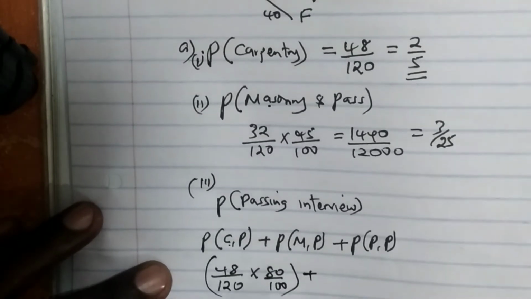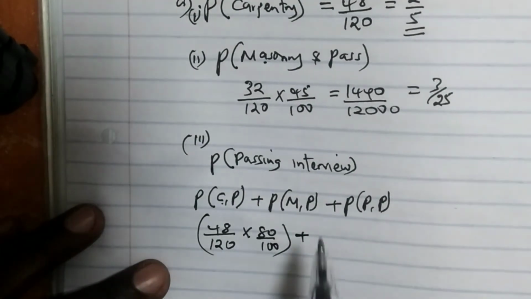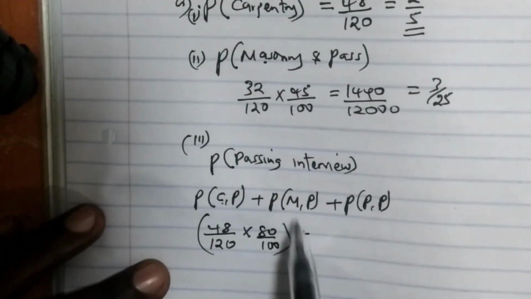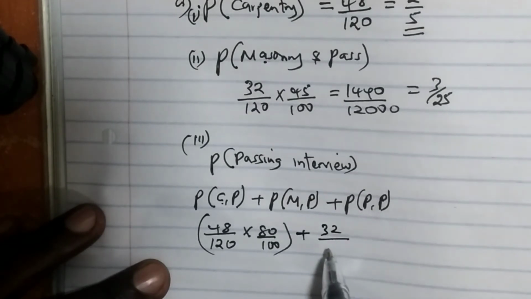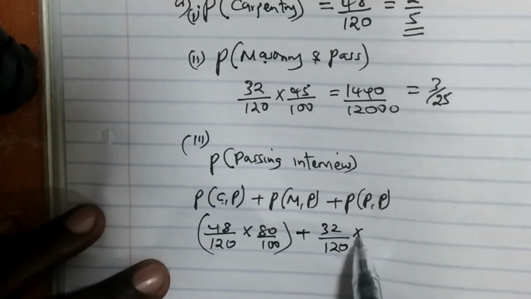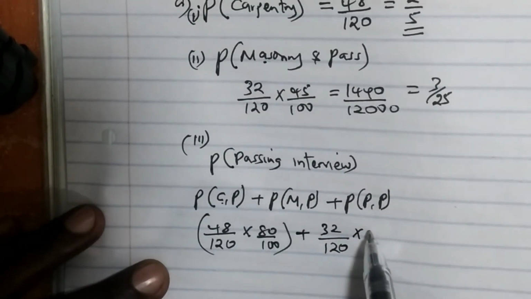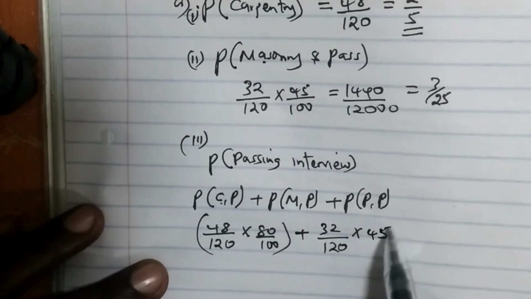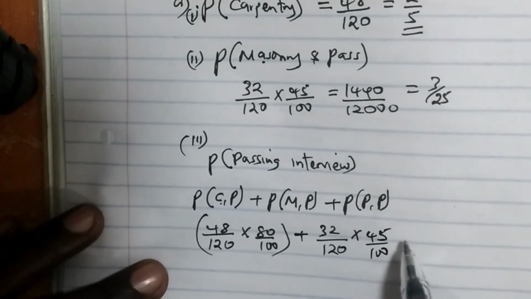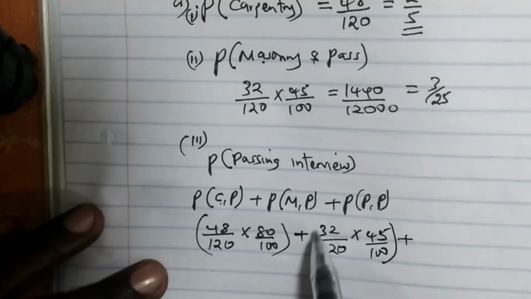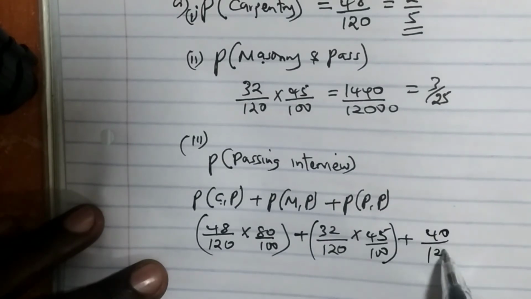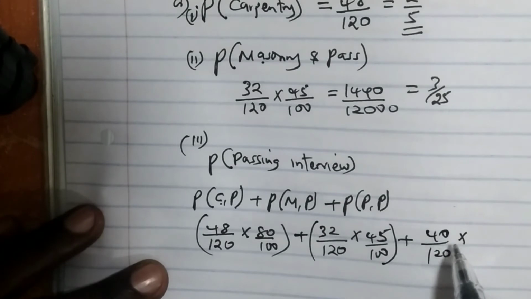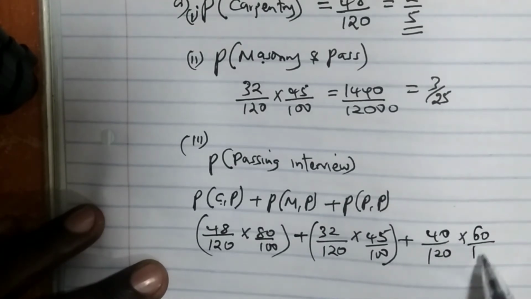We add the probability of being interviewed for masonry, which is 32 out of the total 120. We multiply by passing masonry, which is 45%. We add the probability of being interviewed for plumbing, which is 40 out of 120. We multiply by the probability of passing, which is 60 out of 100.